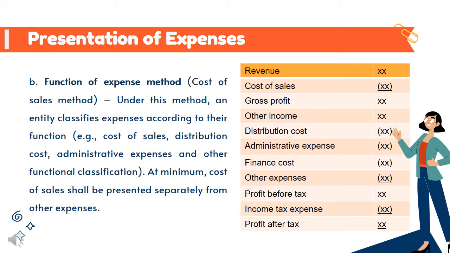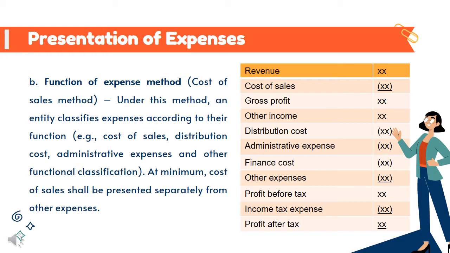Other method kung saan expenses can be presented is the function of expense method. Expenses classified according to different function they are spent on, o sa activity where the item arises. For example, cost of sales, distribution cost, and administrative expense. Administrative cost is a residual category of expense, meaning pagka ang expense is included sa category ng administrative, hindi na ito qualify under other categories.